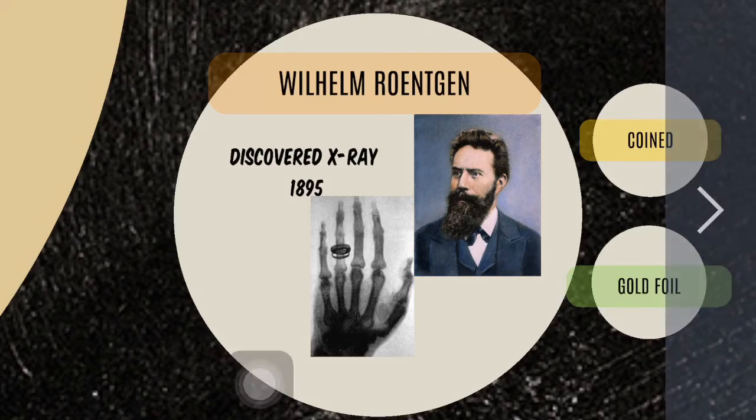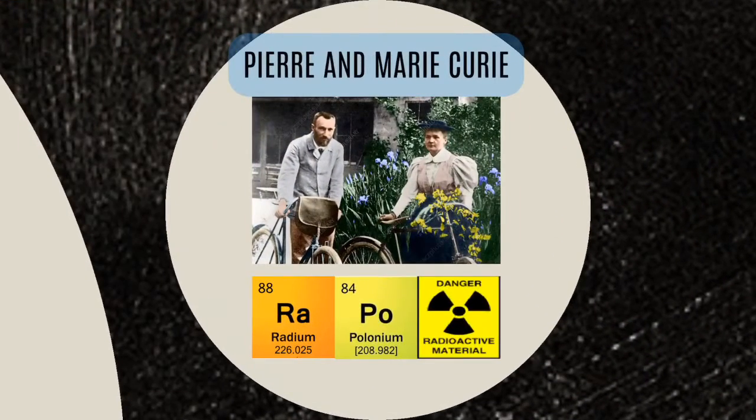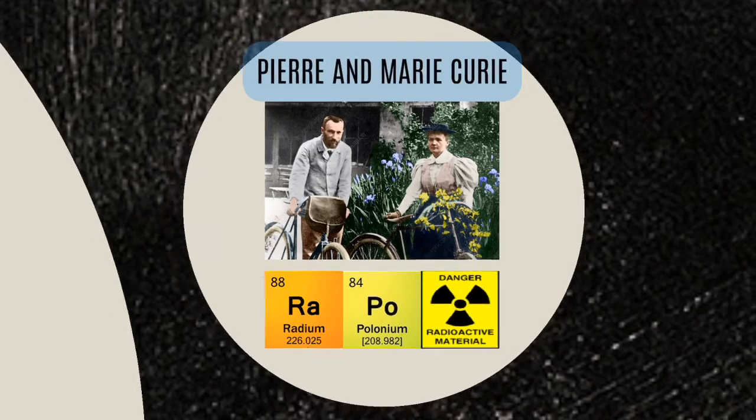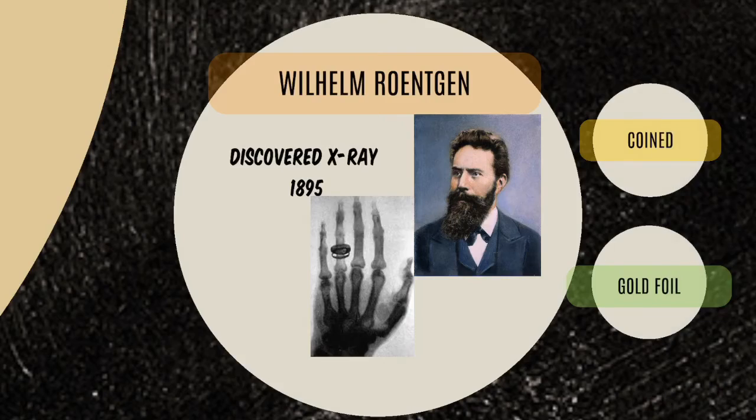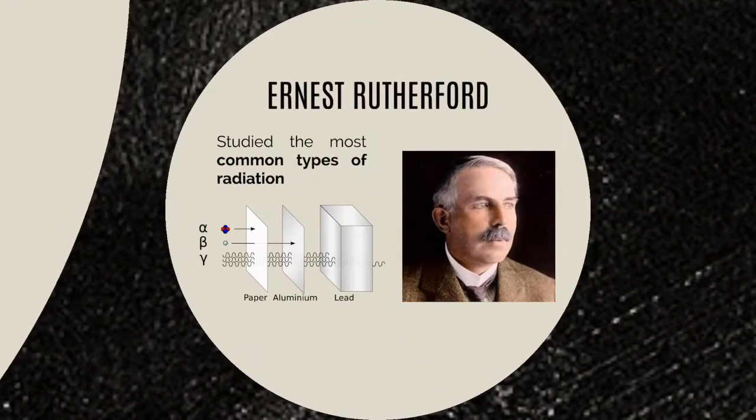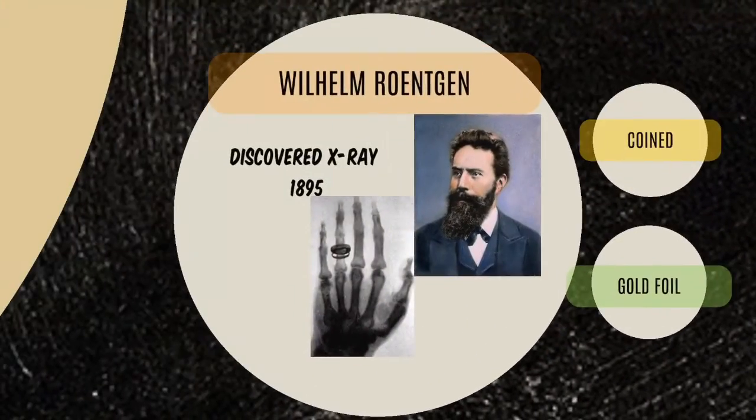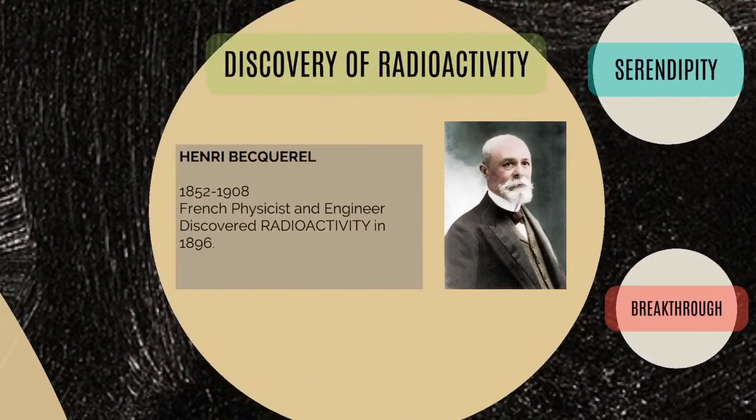Instead, it was the Curies with their discovery of radium and polonium. In addition, we also have the ever-famous scientist Ernest Rutherford, who studied the most common types of radiation, the alpha and beta radiation. So that is Wilhelm Röntgen and Henri Becquerel.